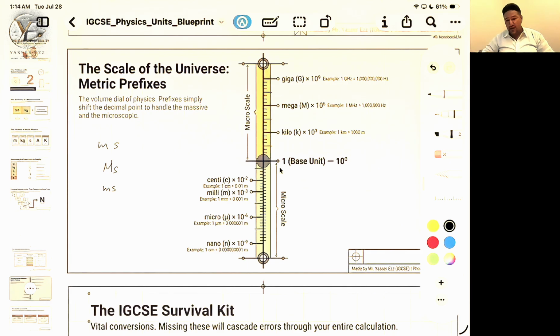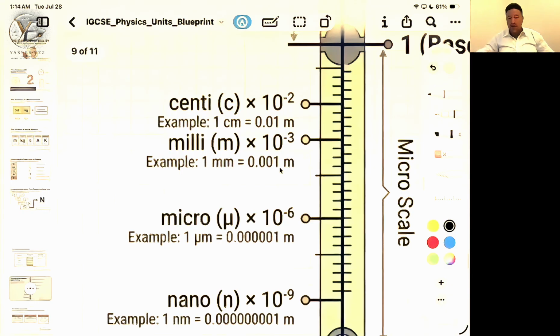Imagine I have a unit of time, which is the second. I divide it into 1,000 parts. One part of these 1,000 parts of the second is a millisecond. And we have micro, which means 10 to the power of -6. They have certain symbols: for centi, small c; for milli, small m; for micro, mu, a Greek letter; for nano, small n.